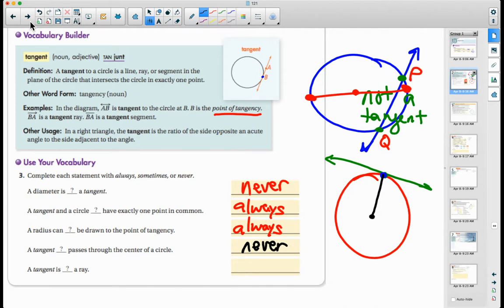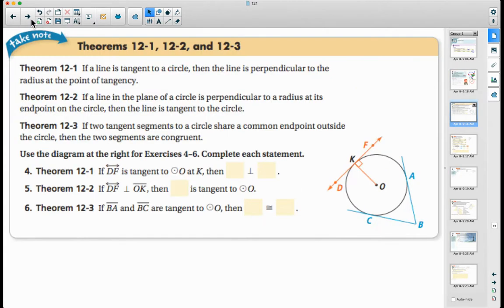A tangent is sometimes, always, or never a ray. Sometimes it's a ray. As we defined above, it can be a line, segment, or a ray. Okay, theorem 12.1, 12.2, and 12.3.